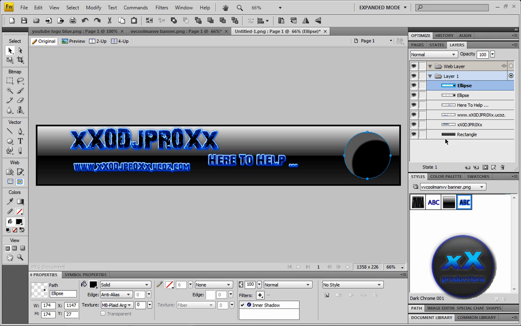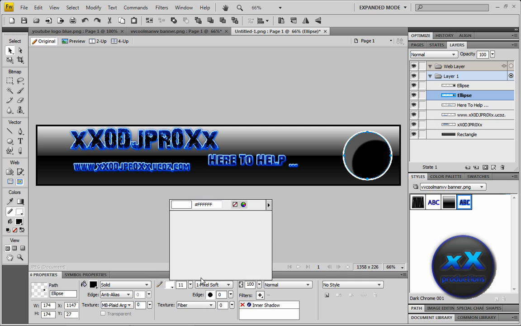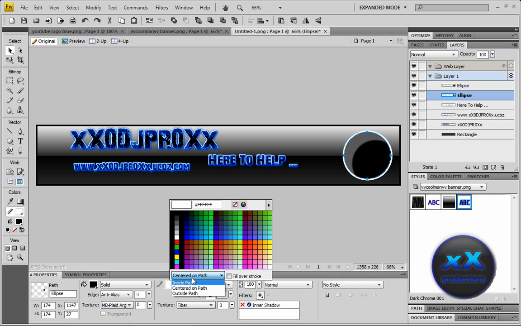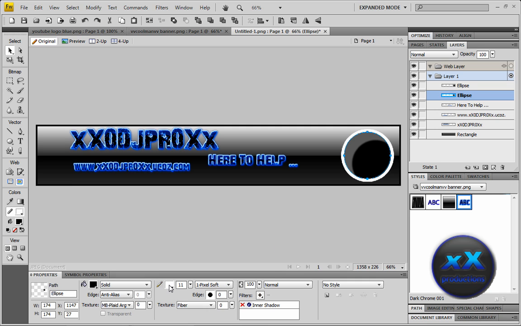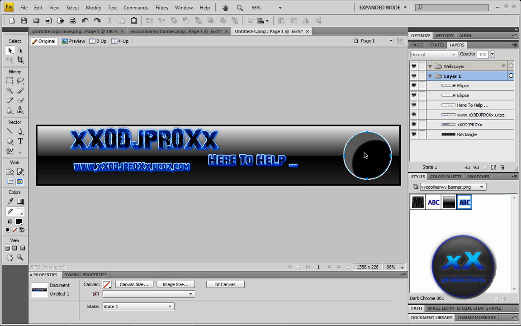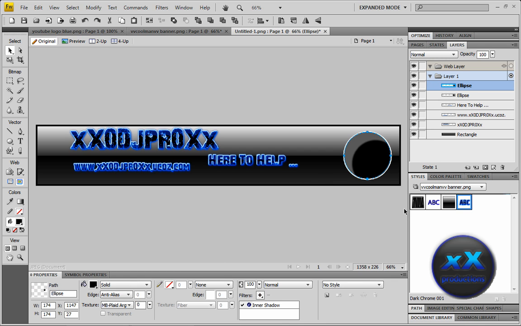And I'll copy paste. Turn that inner shadow off. Add any line that you like. Something like that. And you could make that outline white or grey or blue or whatever.